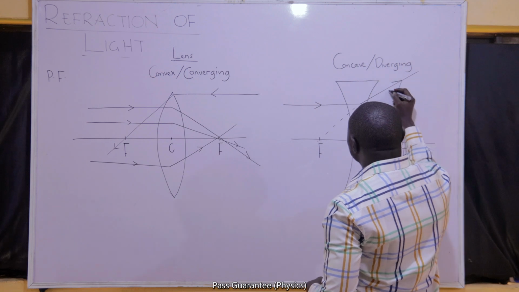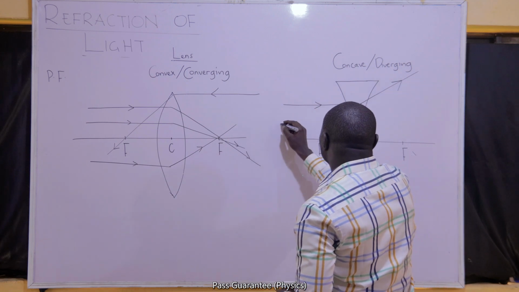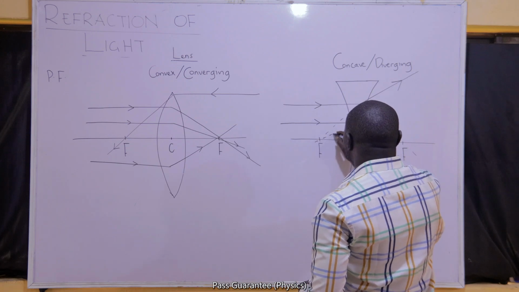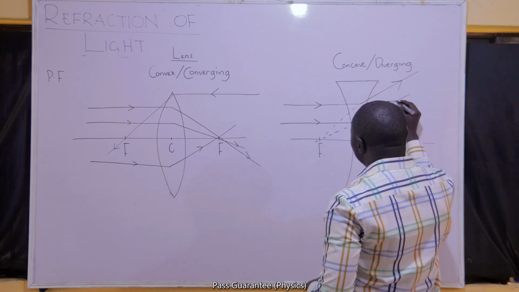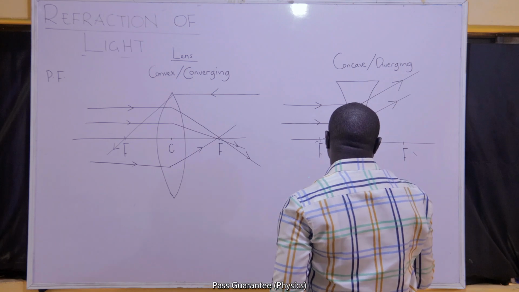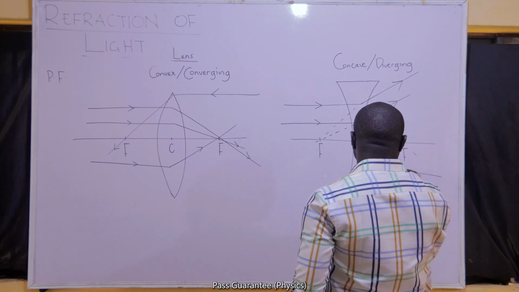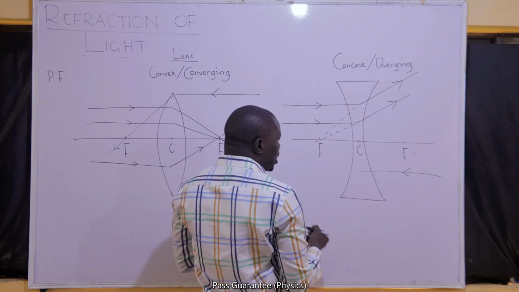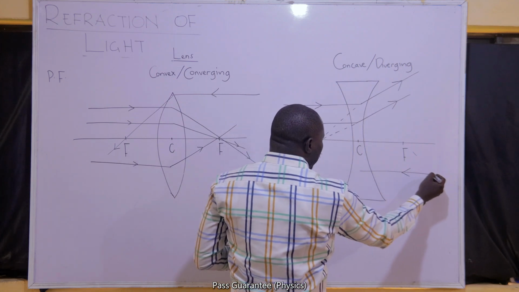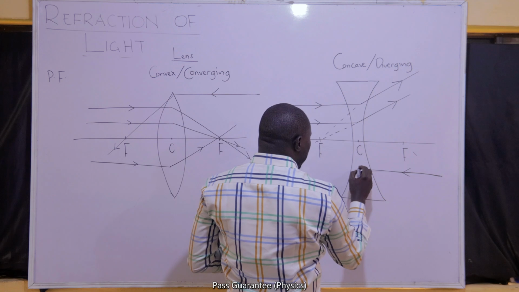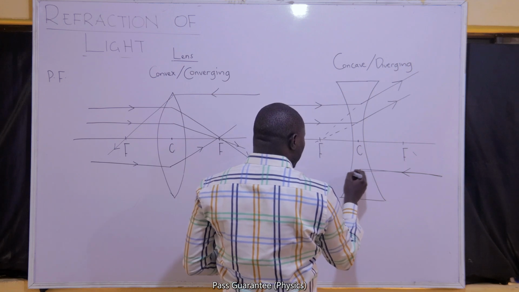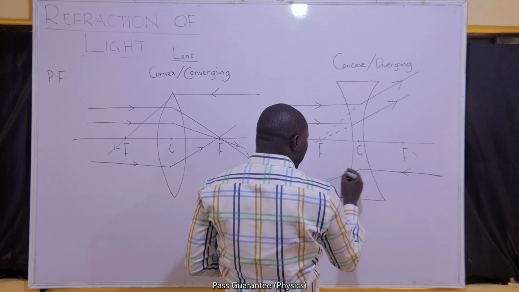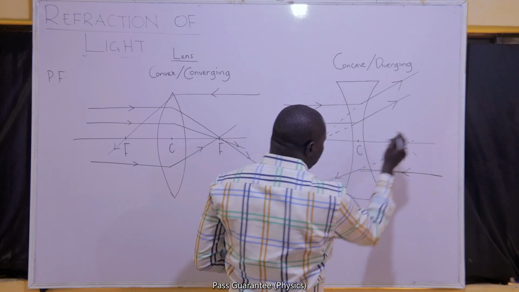If you have parallel rays of light, they will diverge out, but diverge as if they were coming from F. If they approach from this side too, when they get to the lens after refraction, they will diverge as if they are coming from F.